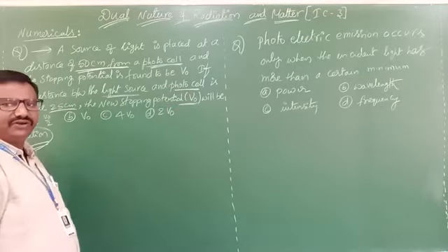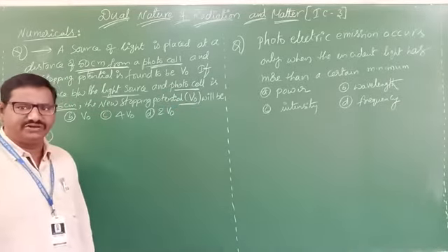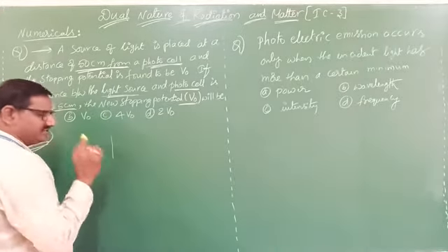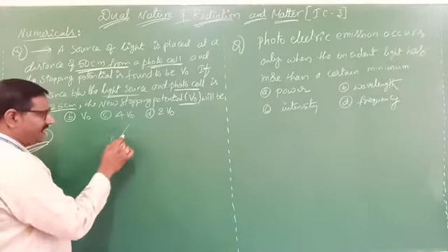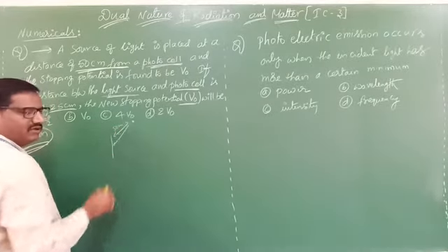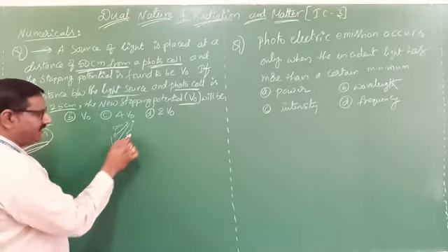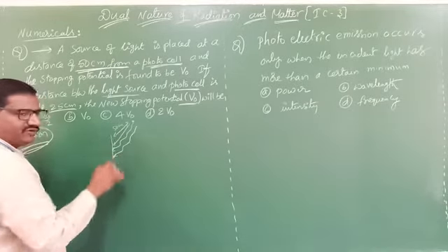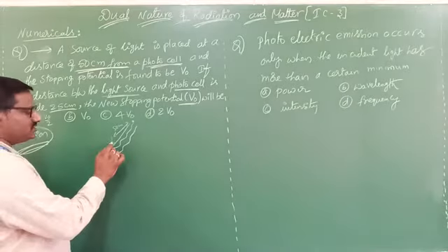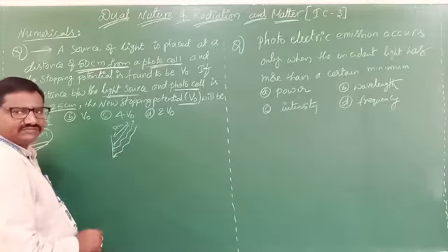If the distance is reduced, what happens? Suppose this is a photocell. Now light is incident here, and from this point it is 50 centimeters distance. Light is incident upon the metal surface, the top surface of the photocell, and then electron emission will occur. Clear?